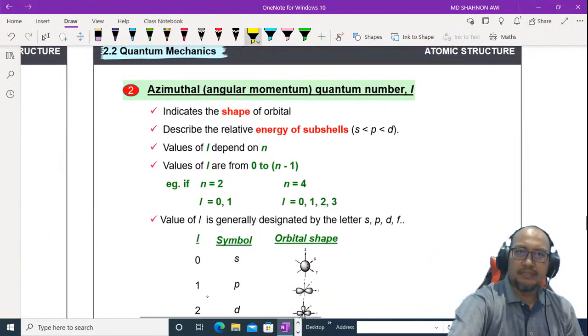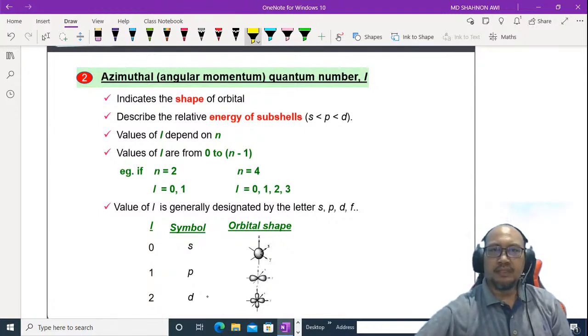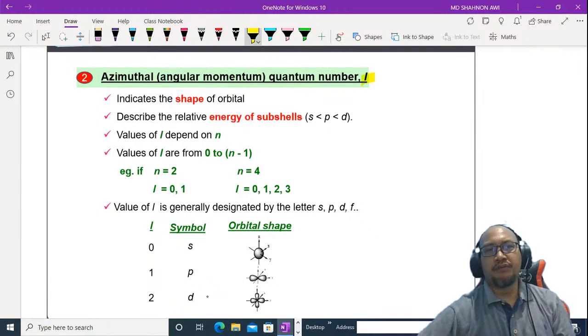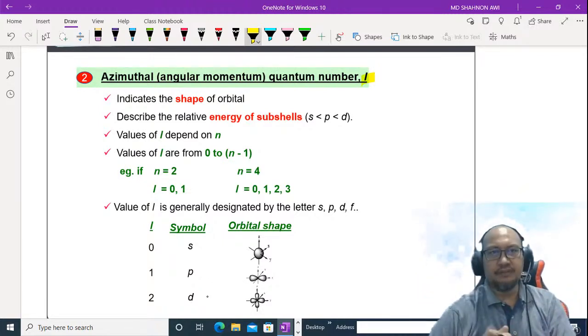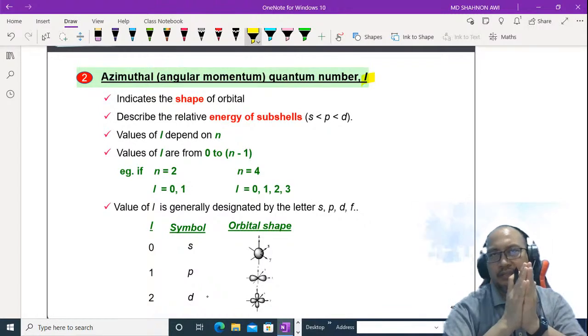The second one is the azimuthal angular momentum quantum number. We use L as a symbol. It indicates the shape of the orbital and describes the relative energy of the subshell. We also call the azimuthal quantum number a subshell. For the principal quantum number, we call it a shell.